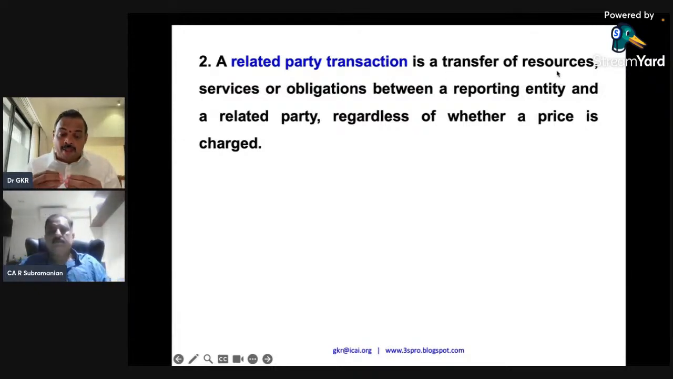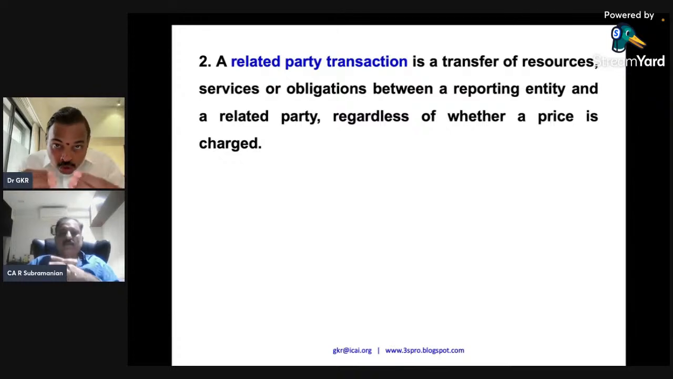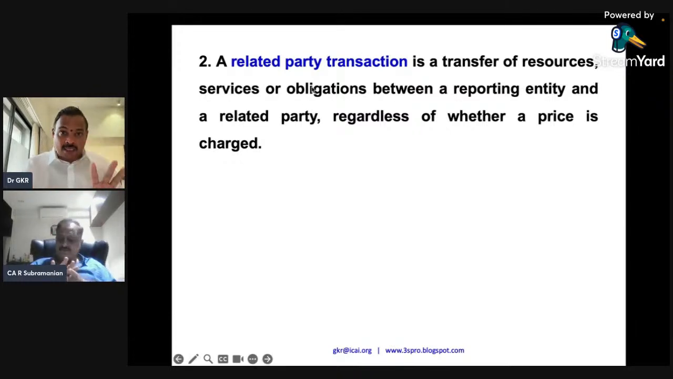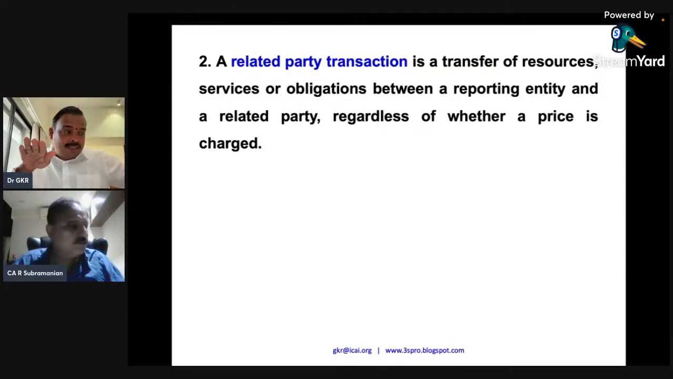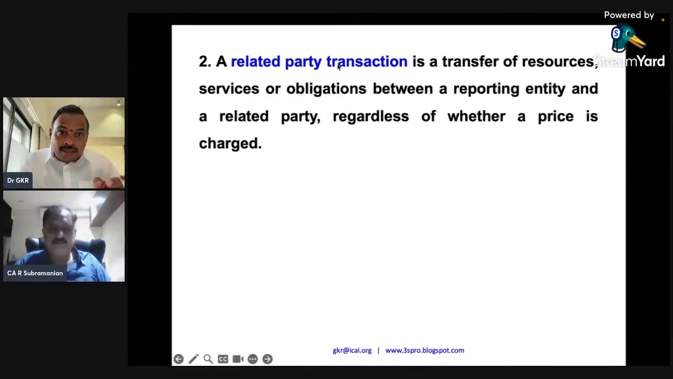It can be money, it can be goods, it can be services, it can even be obligations. For example, a subsidiary company has taken a loan, but the holding company will say, in case the subsidiary company doesn't pay, the holding company will pay. In case the subsidiary company doesn't deliver, the holding company will deliver. This is called an obligation.